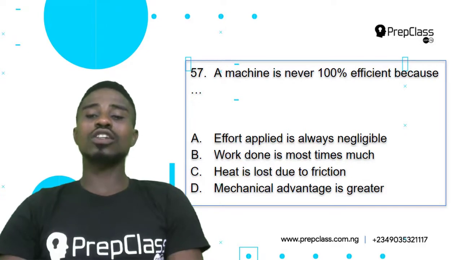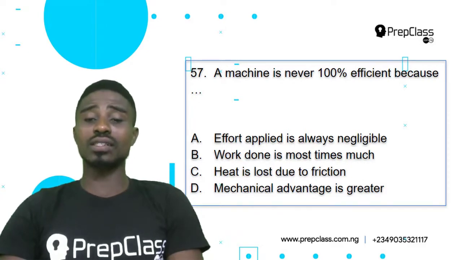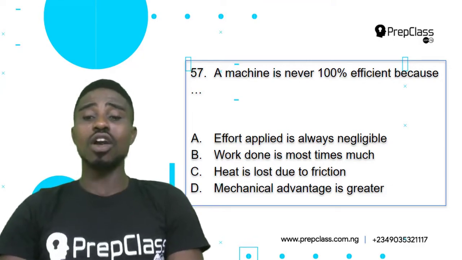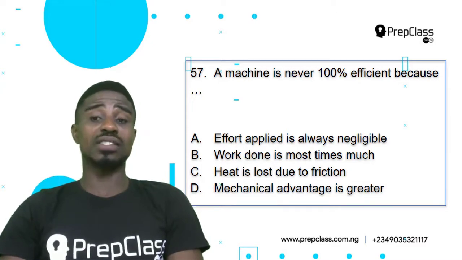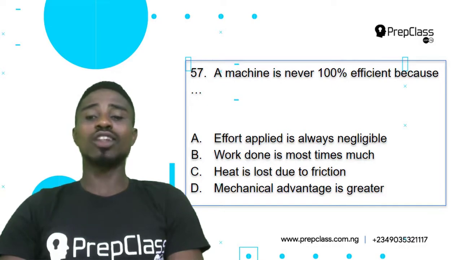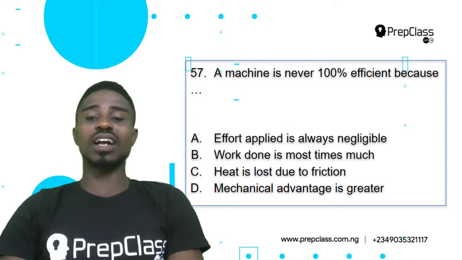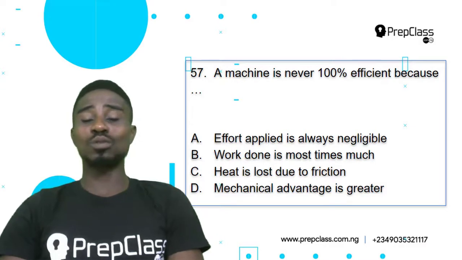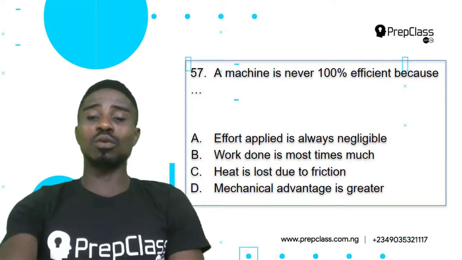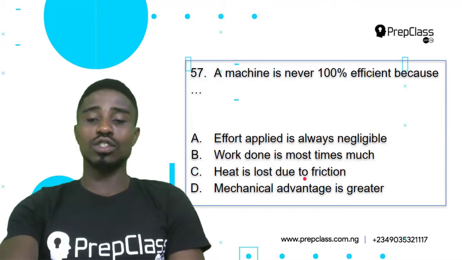Option C, heat lost due to friction. And that's our correct answer. Friction is one force that helps to waste energy. It wastes energy, and it also reduces the efficiency of a machine. And we also know friction brings about wearing and tearing of machine parts. So heat is lost due to friction is the reason why a machine is never 100% efficient. Option D, mechanical advantage is greater. That wouldn't be our correct answer. Our correct answer would be option C, heat is lost due to friction.